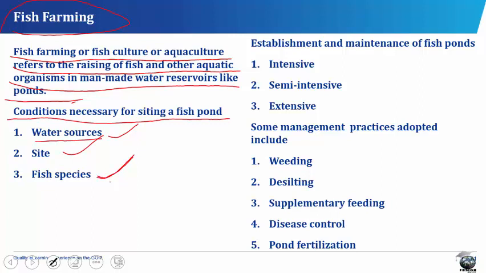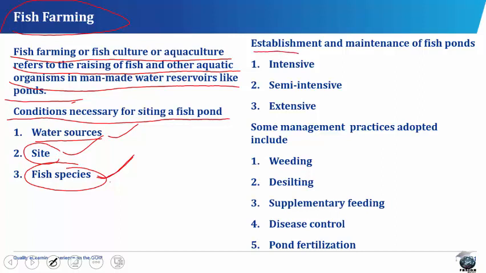In water sources, the fish pond should be close to a good source of water. It should have appropriate temperature range with high content of dissolved oxygen. The topography of the chosen site should be flat. Clay soil of a neutral pH level is preferred. And in fish species, the fish species should have available fingerlings in nearby natural waters. Fish should be adapted to the location and be fast growing, and it should also have adults capable of laying eggs that can be reared artificially.